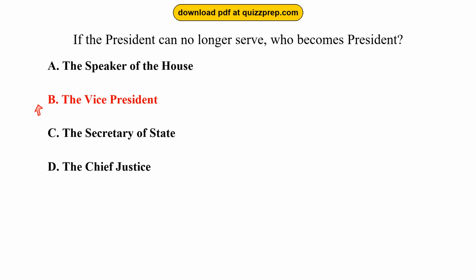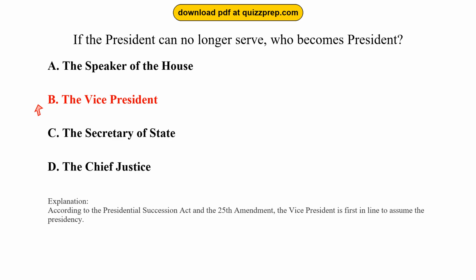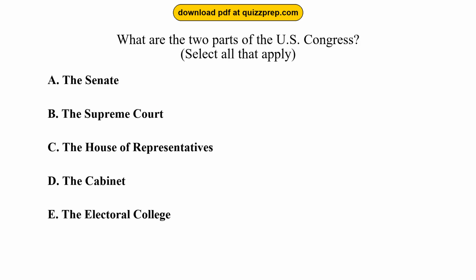The Vice President. According to the Presidential Succession Act and the 25th Amendment, the Vice President is first in line to assume the presidency. Question 18. What are the two parts of the U.S. Congress? Option A. The Senate. Option B. The Supreme Court. Option C. The House of Representatives. Option D. The Cabinet. Option E. The Electoral College. The correct answers are options A and C.